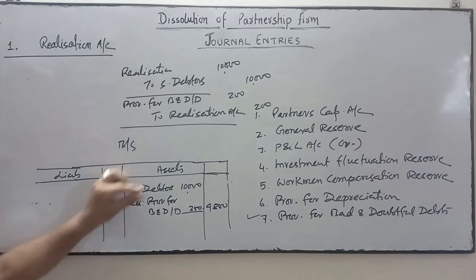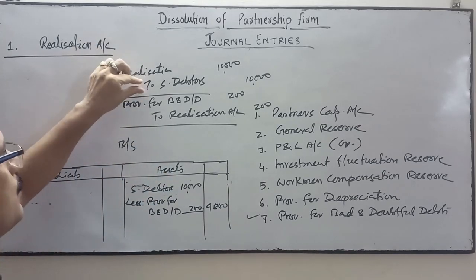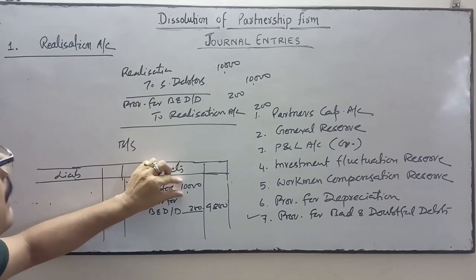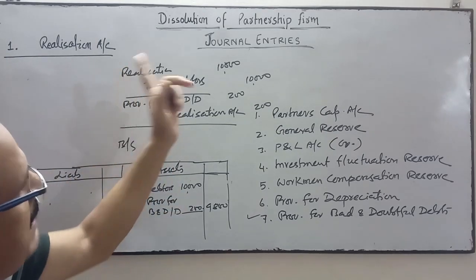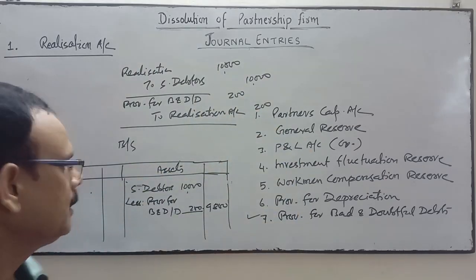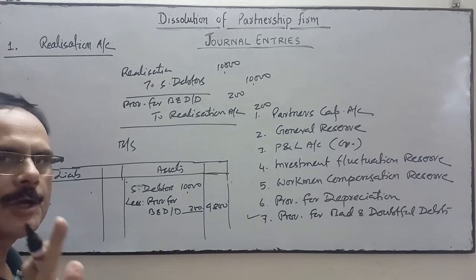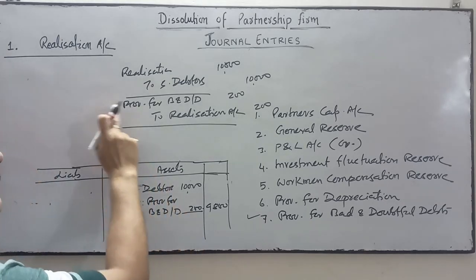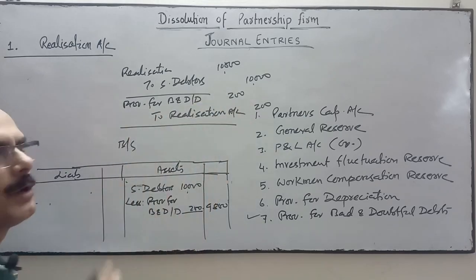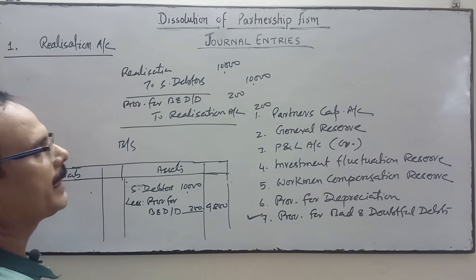Even then, we will pass the entry like this: realization account debit to sundry debtors at the gross figure, and this 200 will be transferred to the credit side of realization account. Provision for bad and doubtful debts is a liability, it has a credit balance. So this will be debited and transferred to realization account, 200. Is it clear? For these transactions, okay.